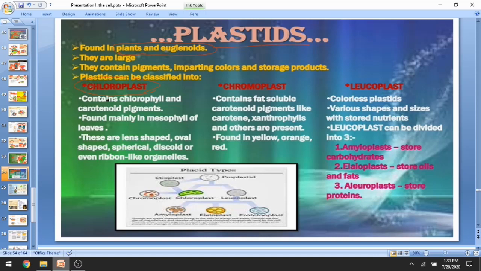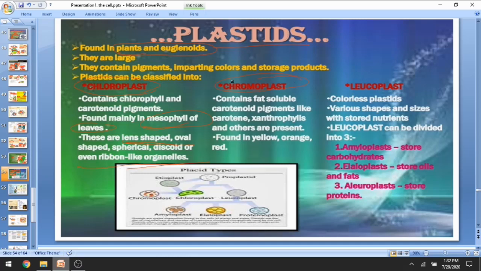They are found mainly in mesophyll cells of the leaf. If we cut a section of the leaf, prepare a slide out of it and place it under the microscope, we will see the mesophyll cell, which is actually the house of chlorophyll. And these are lens shaped, oval shaped, spherical, discoid, and even ribbon-like in shape.